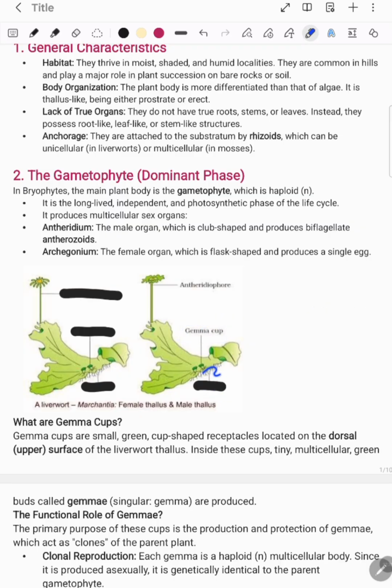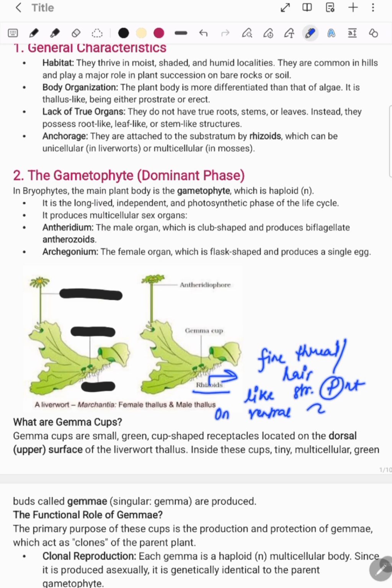Now what are these? Fine thread-like structures which are present on the ventral, the lower side of the thallus. Any idea? These are your rhizoids. As we have already discussed earlier, these are rhizoids, fine thread-like or hair-like structures present on the ventral surface of the thallus.